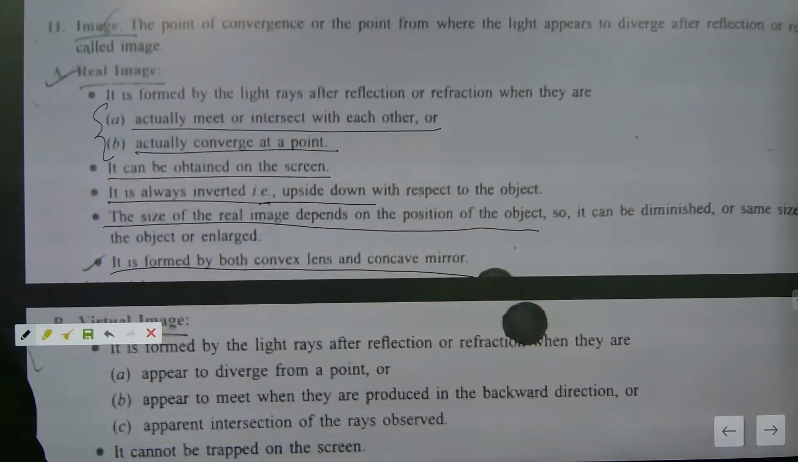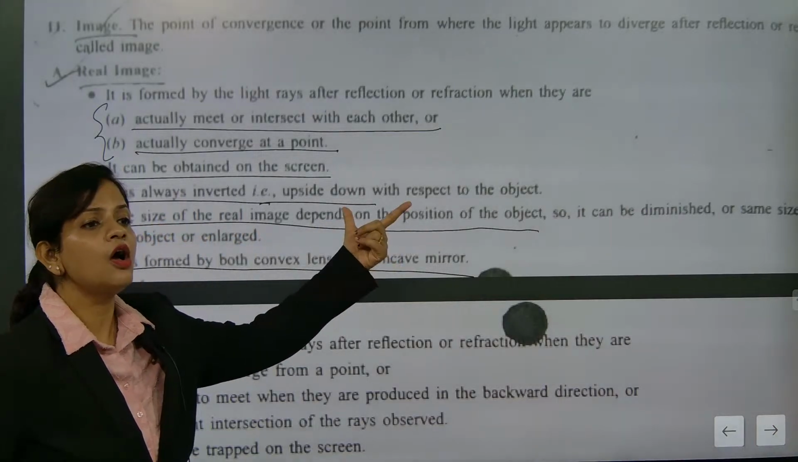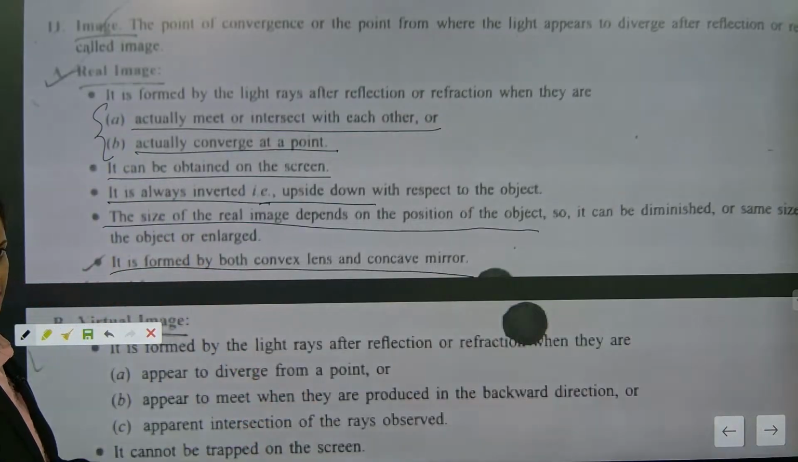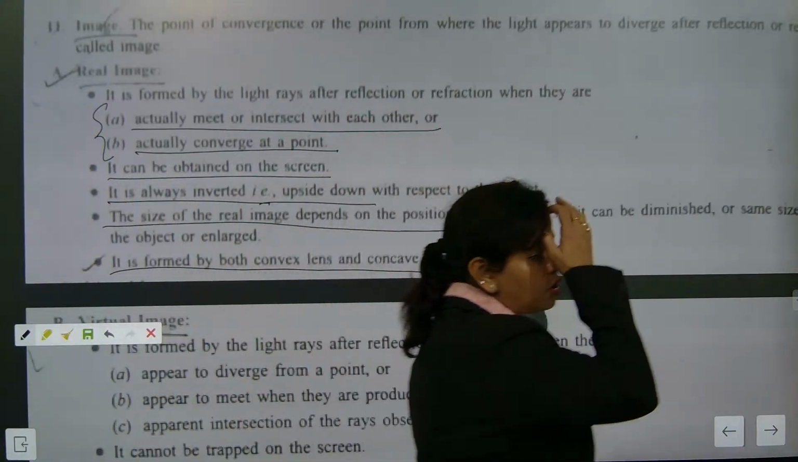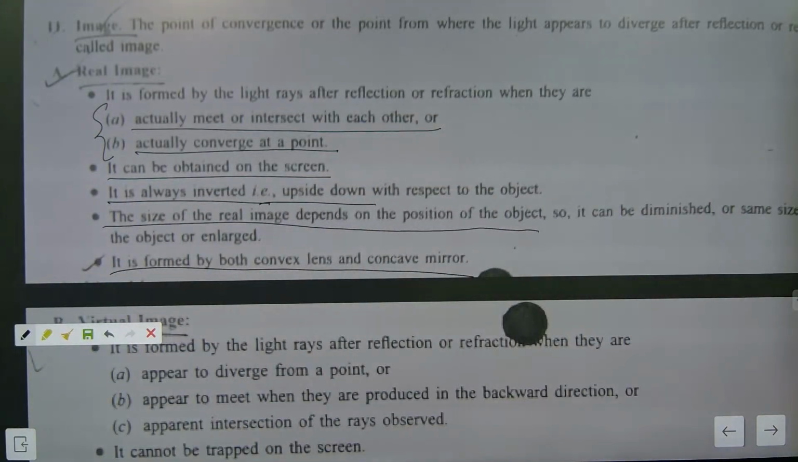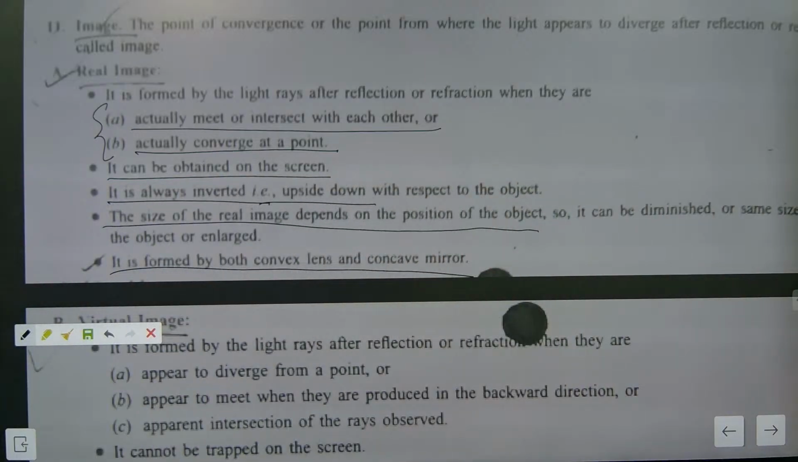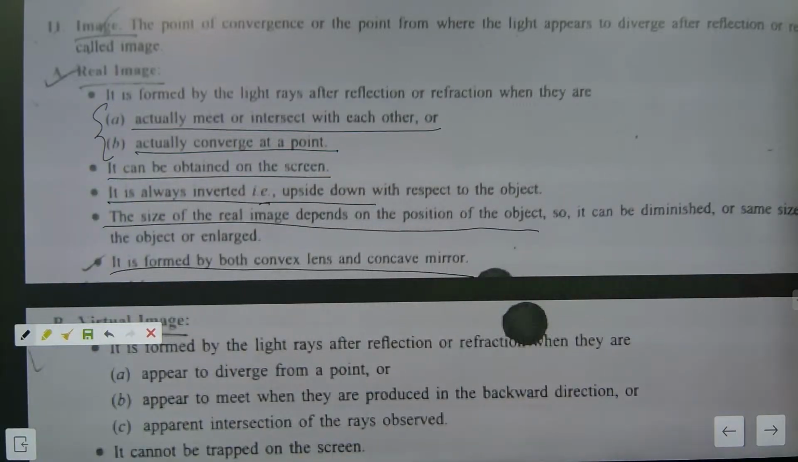Next, it is always inverted. Next, the size of the real image depends upon the position of the object. It can be the same size or diminished, that is less. Size is dependent. It is formed by both convex lens and concave mirror. This is the most important point about lens. I hope you might have understood this section. So let's talk about the next point. Ready for it?